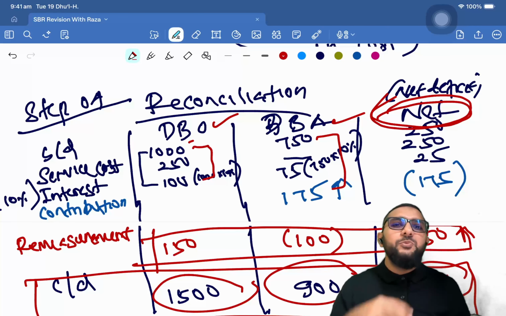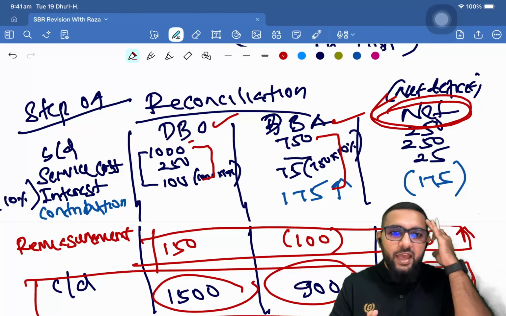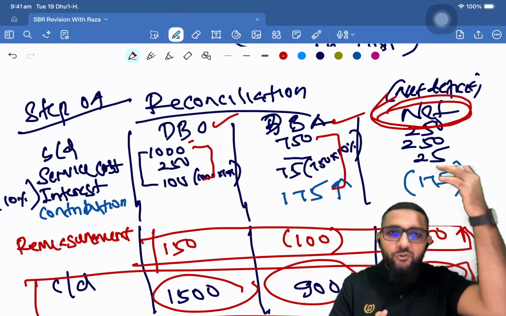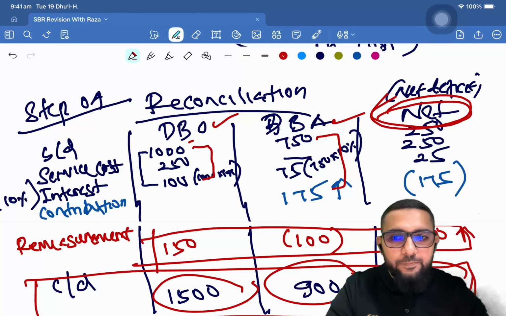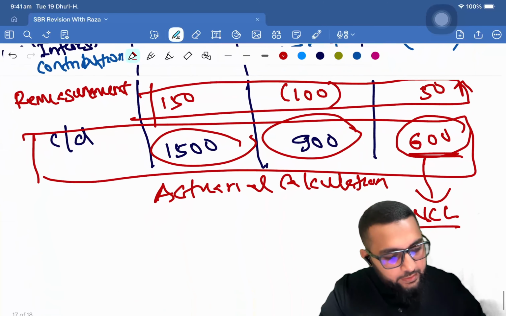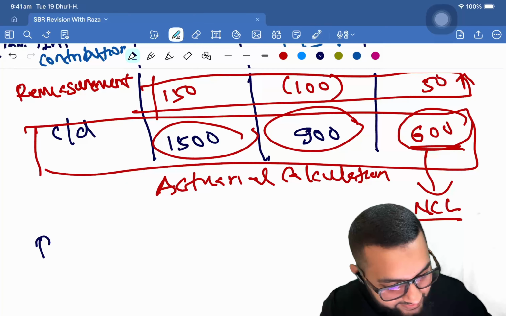But to practice that, you will have to do DBO, DBA, and once you're used to that, you will have it in your head. You will already know how to deal with this situation and what the net position is going to be accordingly. All right. And then there is past service cost that is pending. Past service cost.